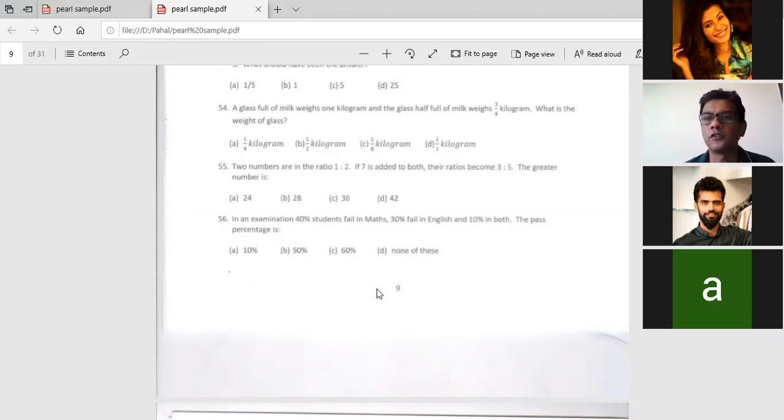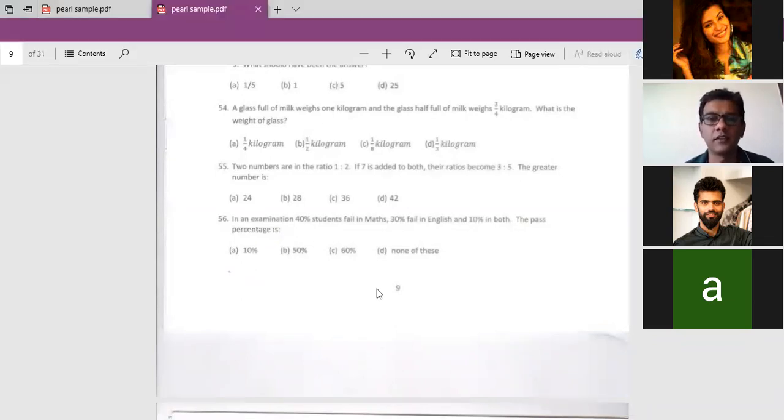Most of us will start by saying there are two numbers in the ratio 1:2, so I will take x and 2x, because that is how it has been taught to me. Now I'm making you concentrate on two kinds of people. One says the two numbers are x and 2x.